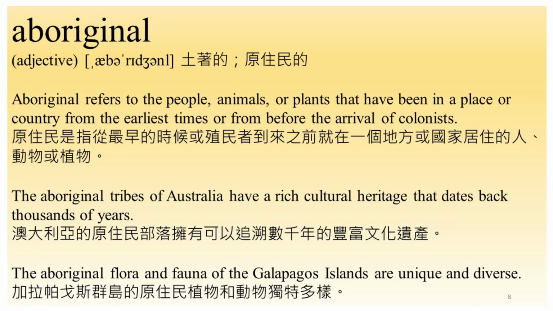Aboriginal. Aboriginal refers to the people, animals, or plants that have been in a place or country from the earliest times or from before the arrival of colonists. The Aboriginal tribes of Australia have a rich cultural heritage that dates back thousands of years. The Aboriginal flora and fauna of the Galapagos Islands are unique and diverse.